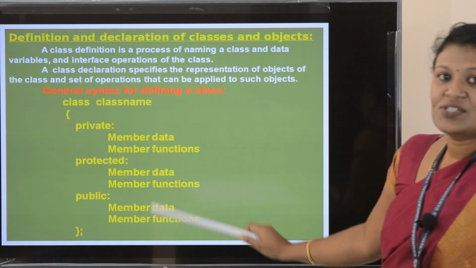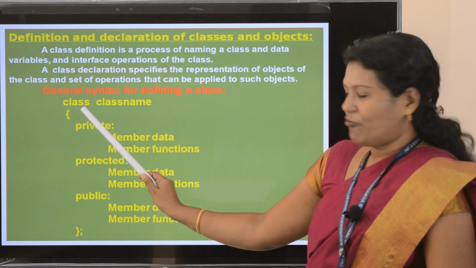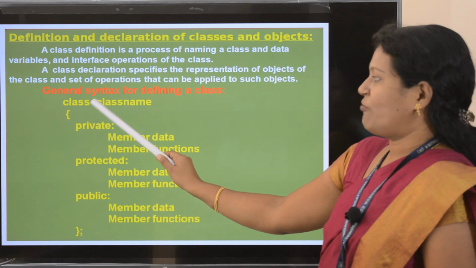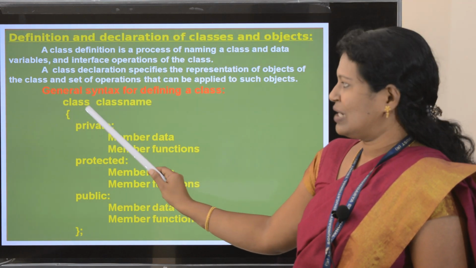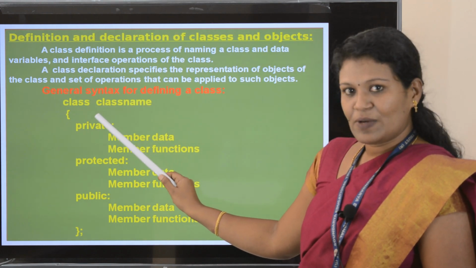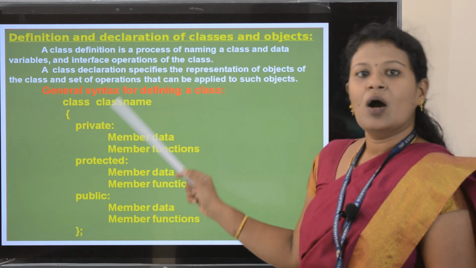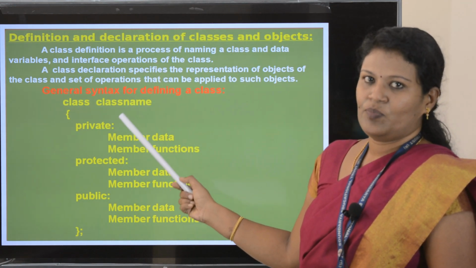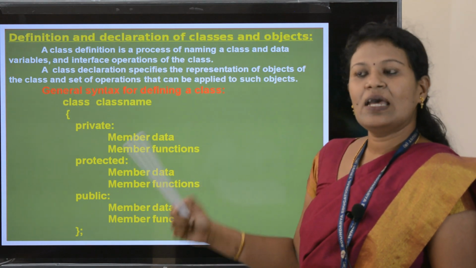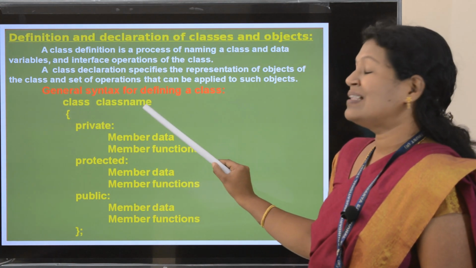So I'll explain the syntax for class definition. A class definition starts with the keyword class followed by the class name.